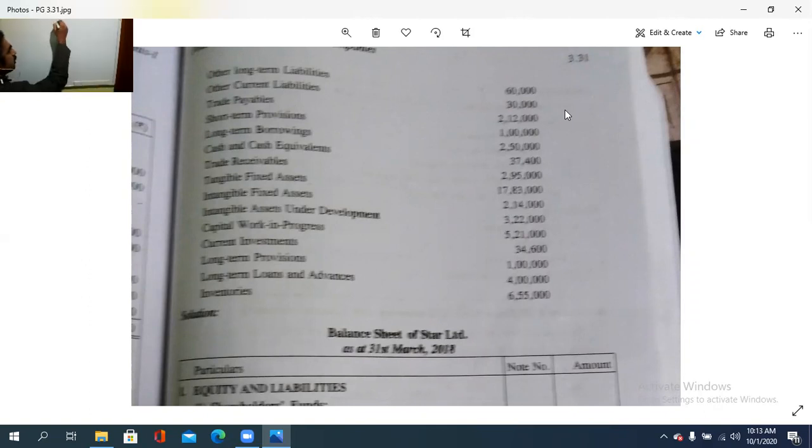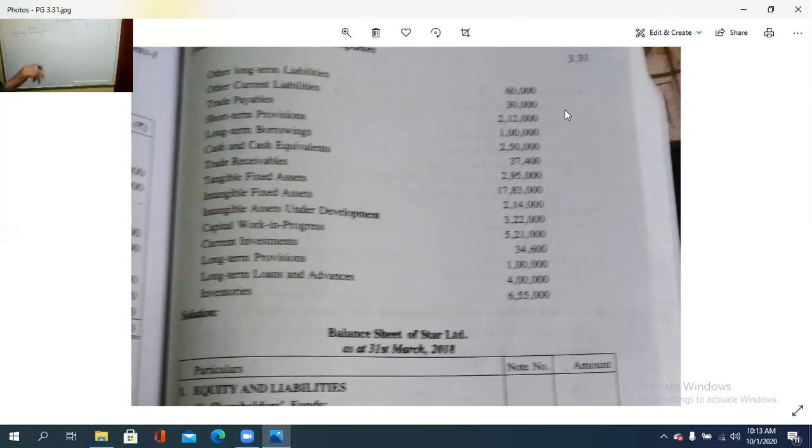So how is it to be prepared? We need to do it this way. Balance sheet of the so-and-so concern. This is the amount column, this is the notes to accounts column, and then the particulars column. Under the particulars column, what is the first item? It is equity and liabilities. There are only two heads: equity and liabilities, and assets.